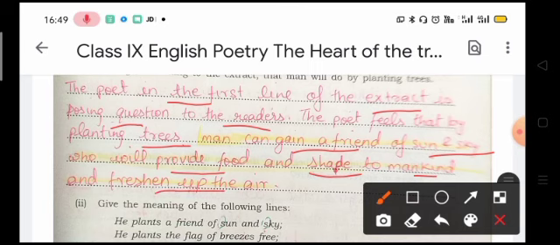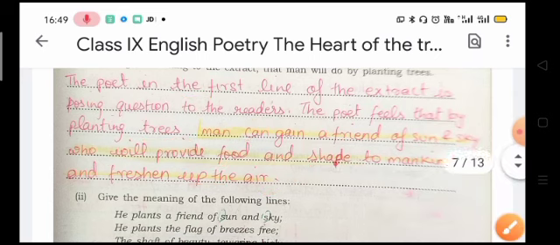Now the question asked was to mention two things that man will do by planting trees. By planting trees, he is planting a friend of sun and sky, and by planting these trees we will be provided with food and shade. Plants provide us food, plants provide us shade. So trees will provide us food and shade and freshen up the air. You know that plants, or trees, release oxygen, so they freshen up the air.